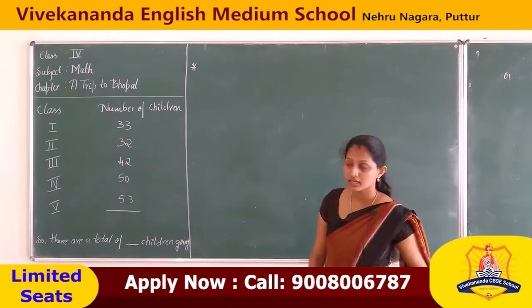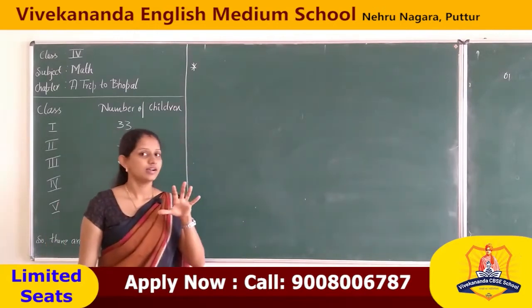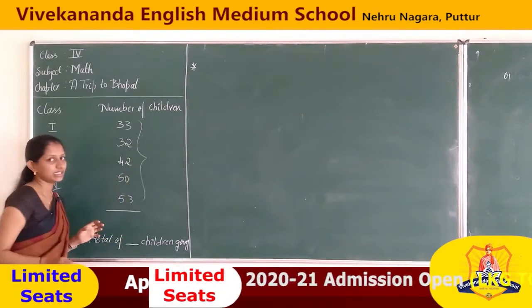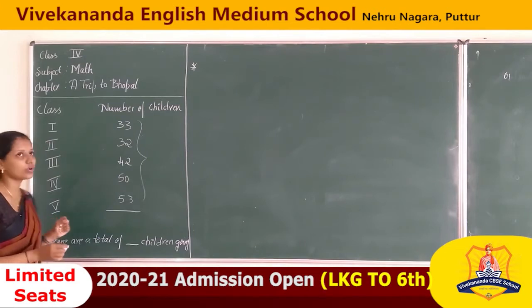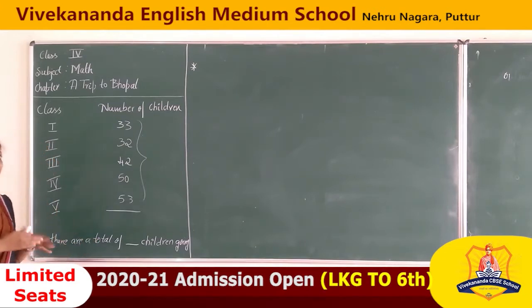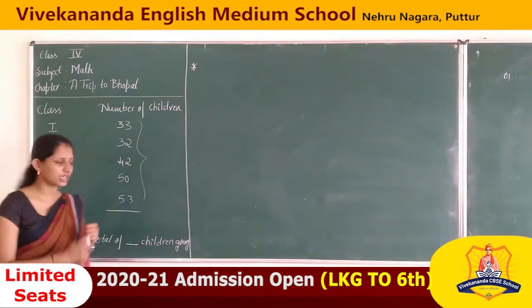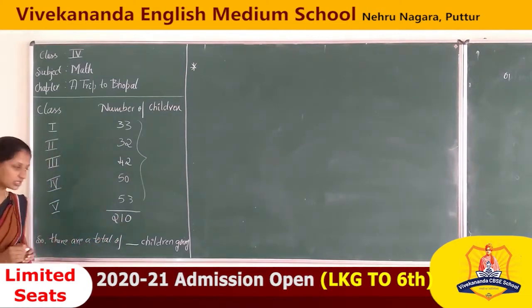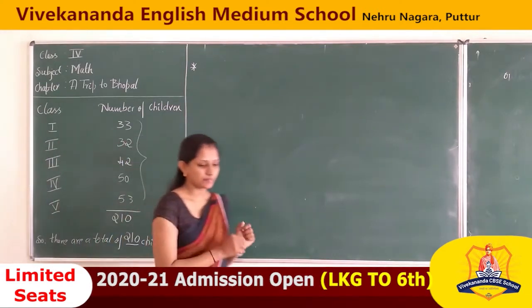What do we have to do? We have to add these numbers. The sum is what we are getting as the answer. So 33 plus 32 plus 42 plus 50 plus 53. You have to be quick. Okay, that is 210. Correct, isn't it, children? So a total of 210 children are going on the trip.